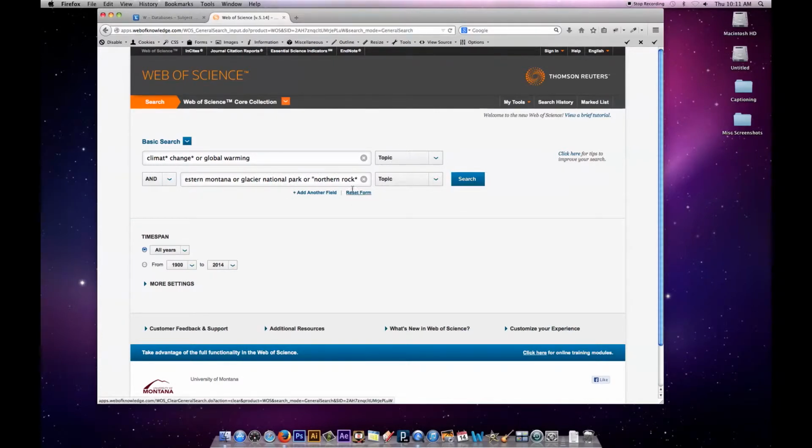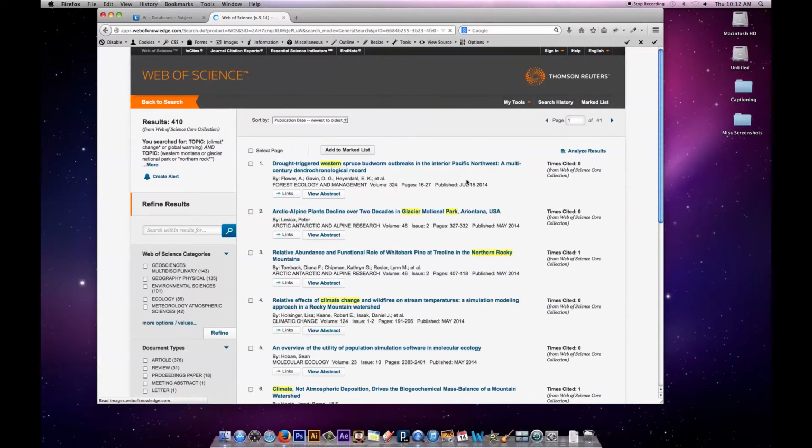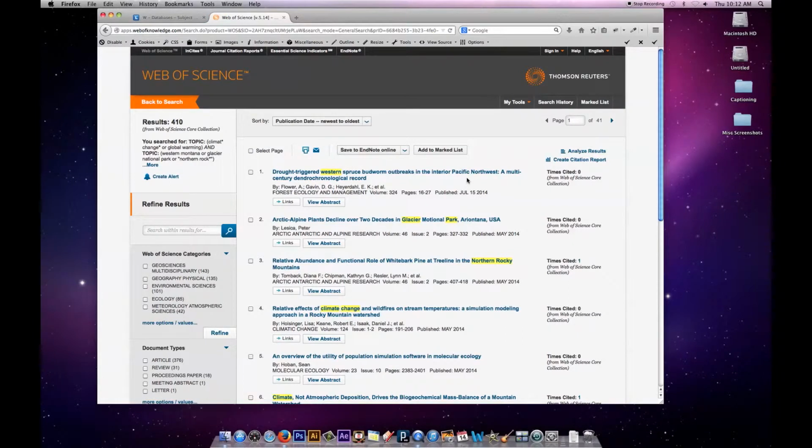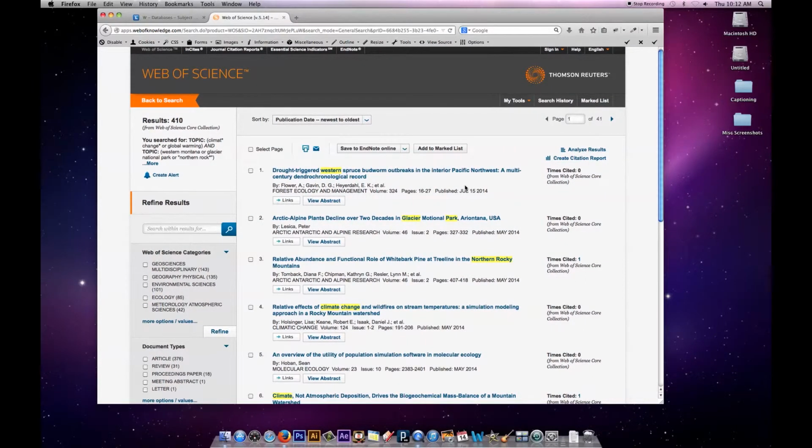Before I do that, I'm going to add quotes around Northern Rockies. This database looks for the words next to each other, but it also allows them to be a little bit further away than just a phrase, which is probably not a problem with some of these terms, but with Northern Rockies, it may be a bit of an issue. So I'm going to put quotes. Now I'm liking the results a little bit better. I've got the most recent articles listed first.